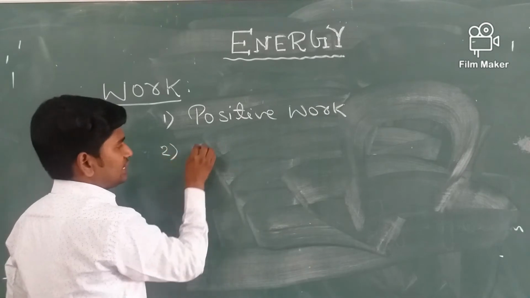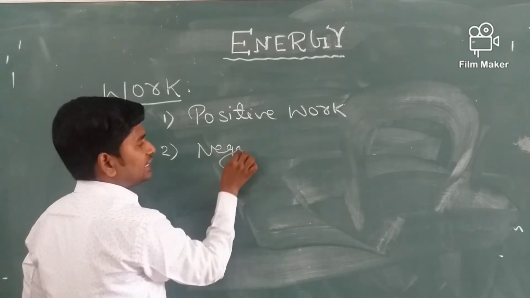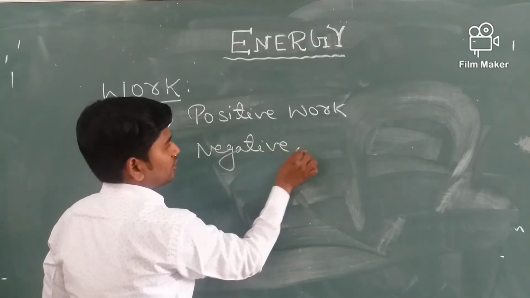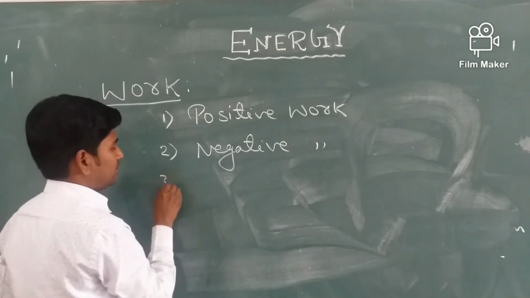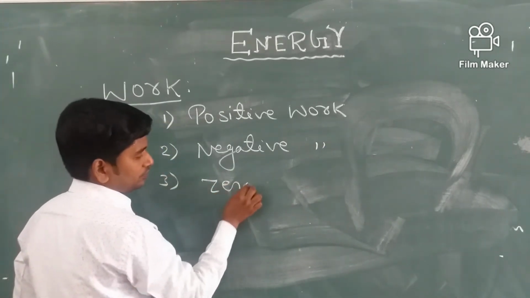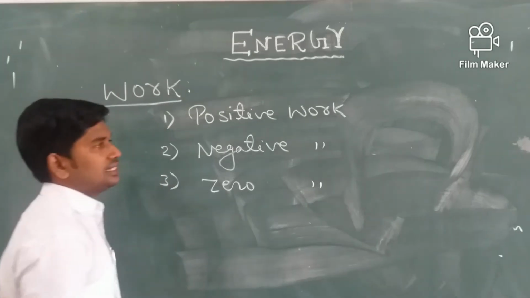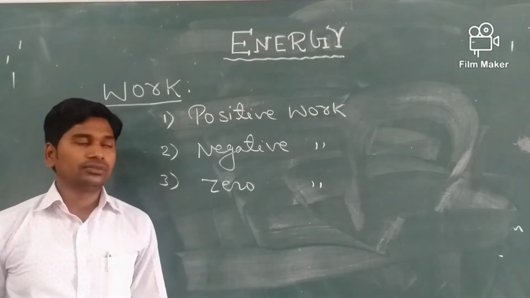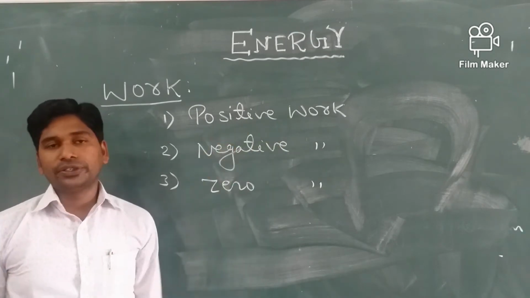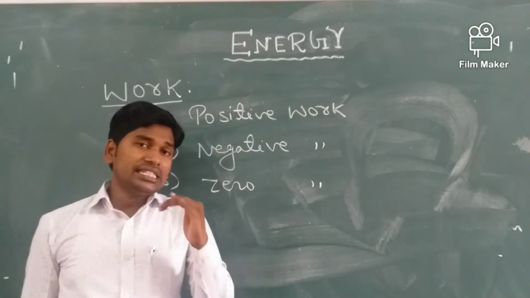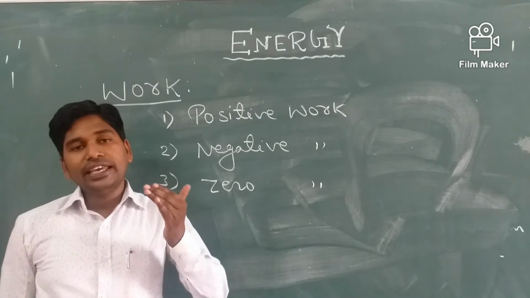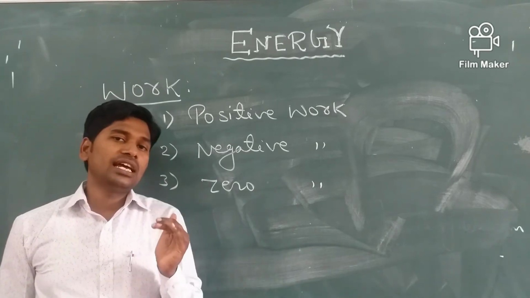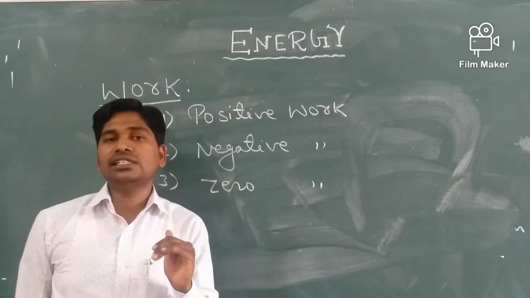Second one is known as negative work, and third one is zero work. So what are these 3 types of work done? Let us try to understand one by one. First one, positive work. Work done is said to be positive if the applied force and produced displacement are in